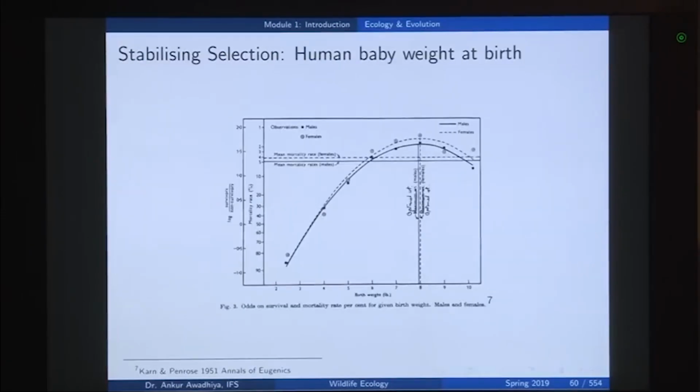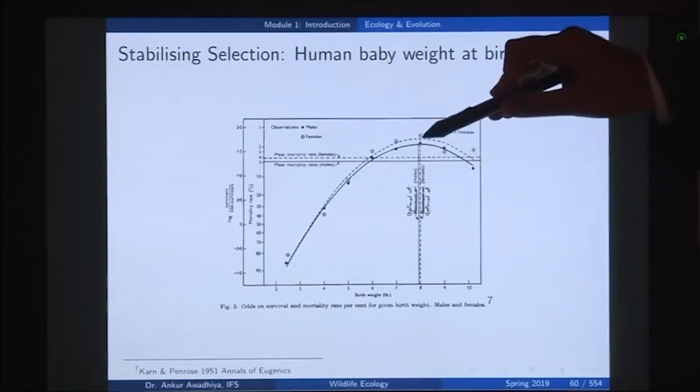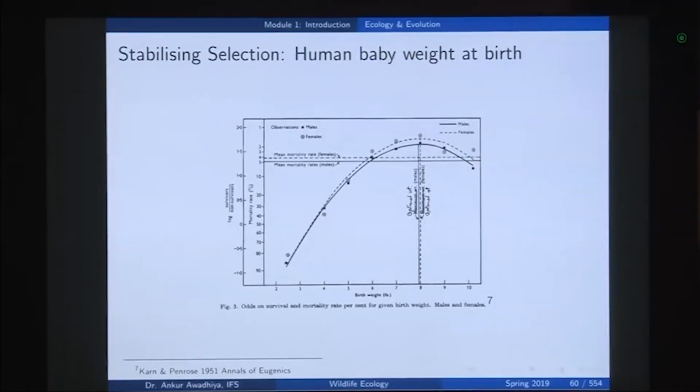An example of stabilizing selection is the weight of a human baby at birth. Here we will observe that if the weight is around 8 pounds, we have the minimum amount of mortality in the system and the highest survival rate. If it shifts to the right or to the left, in those situations these babies die off more easily. Now, this is obviously a very old paper, and advances in medicine have enabled other babies to survive today.